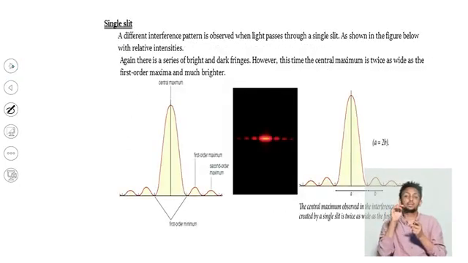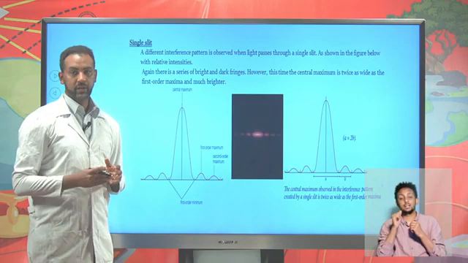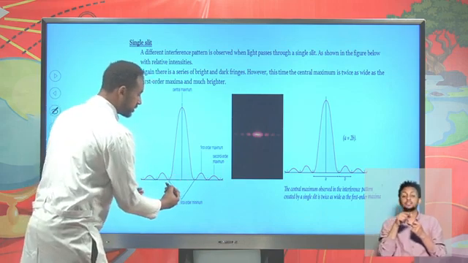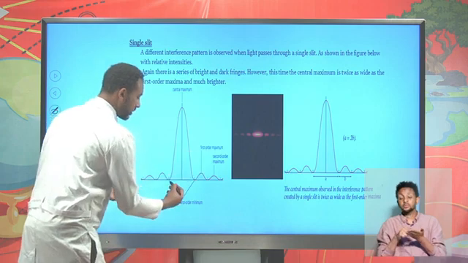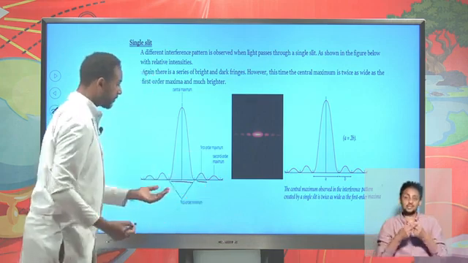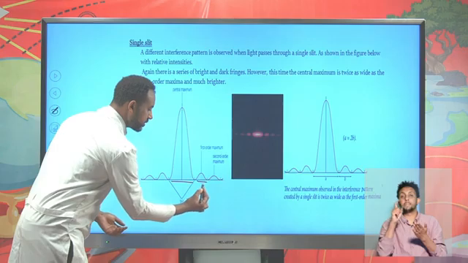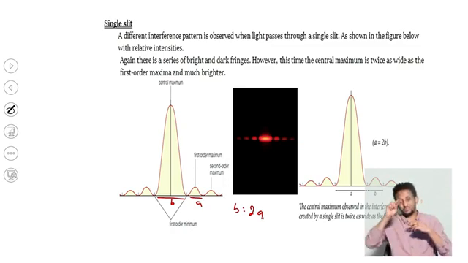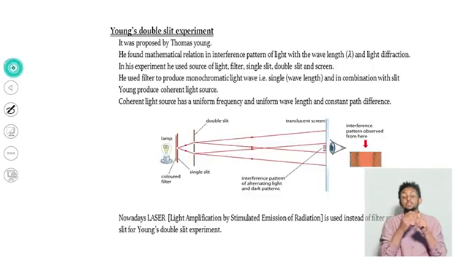So far, we have seen the interference pattern of a double slit. It's also possible to observe the interference pattern of a single slit, and a single slit forms a central maxima whose width is larger, twice that of the first order maxima. For example, if the width of the first order maxima is a and the width of the central maxima is b, it's possible to correlate b as twice a.